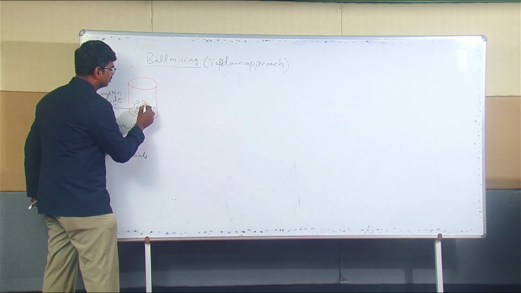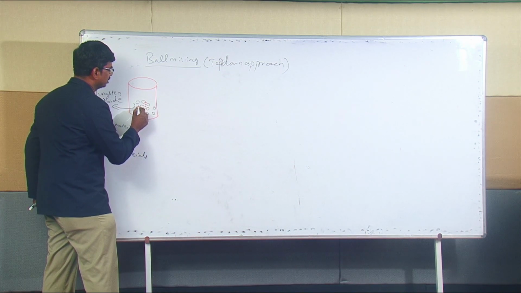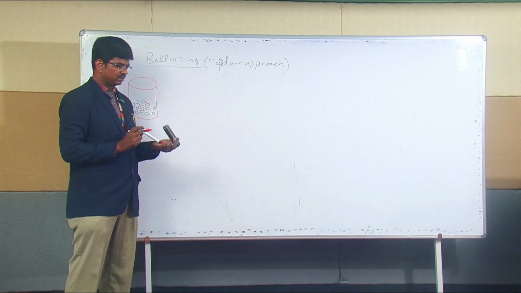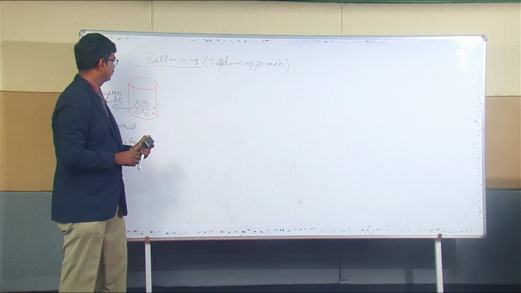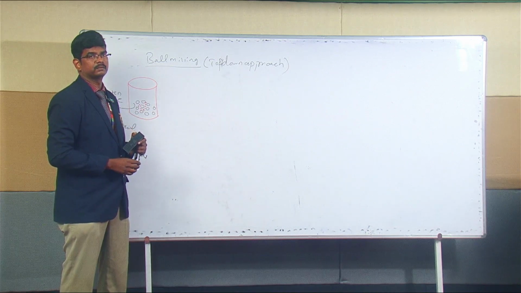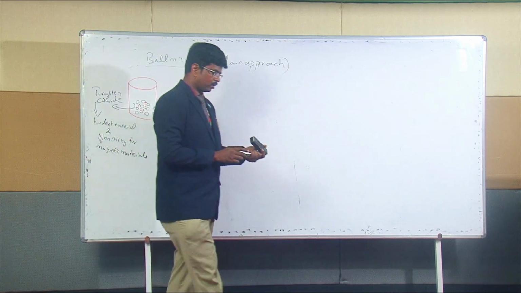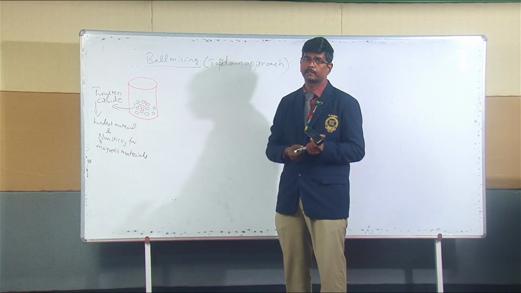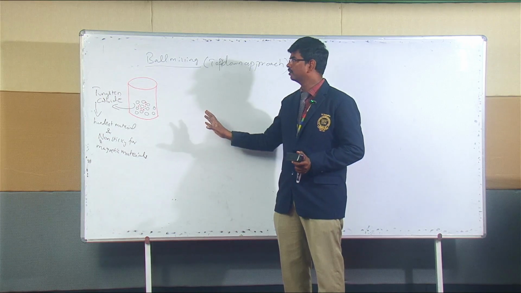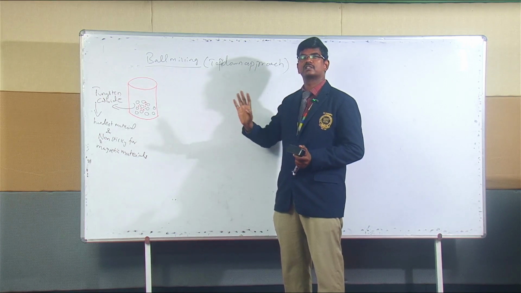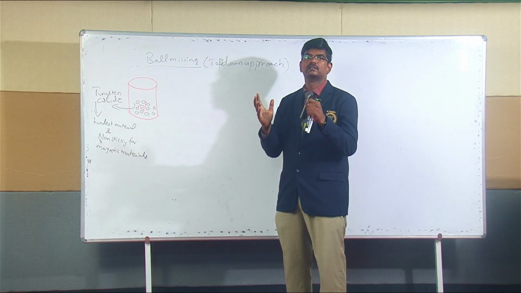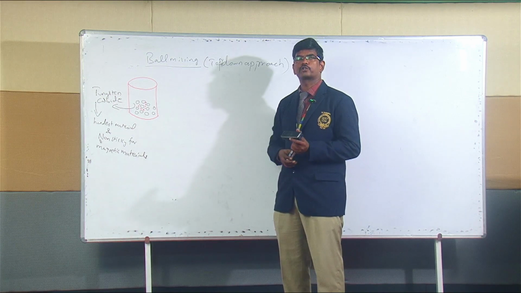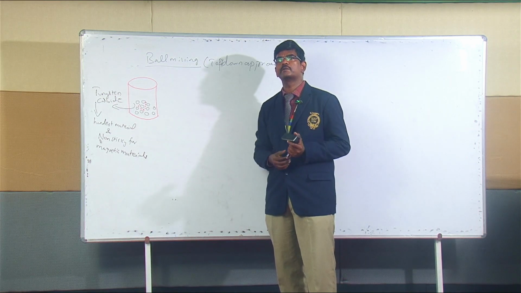For example, if I have some particles within this, these particles can crush between the balls and bring it to nanopowder. This is how it is synthesized in a ball milling method, right? And what are the advantages and disadvantages of this ball milling technique? It is a very simple technique, as I discussed about the top down approach. It is just a container with balls, and we take the bulk powder and crush it to nanomaterial. So easily it can be done.